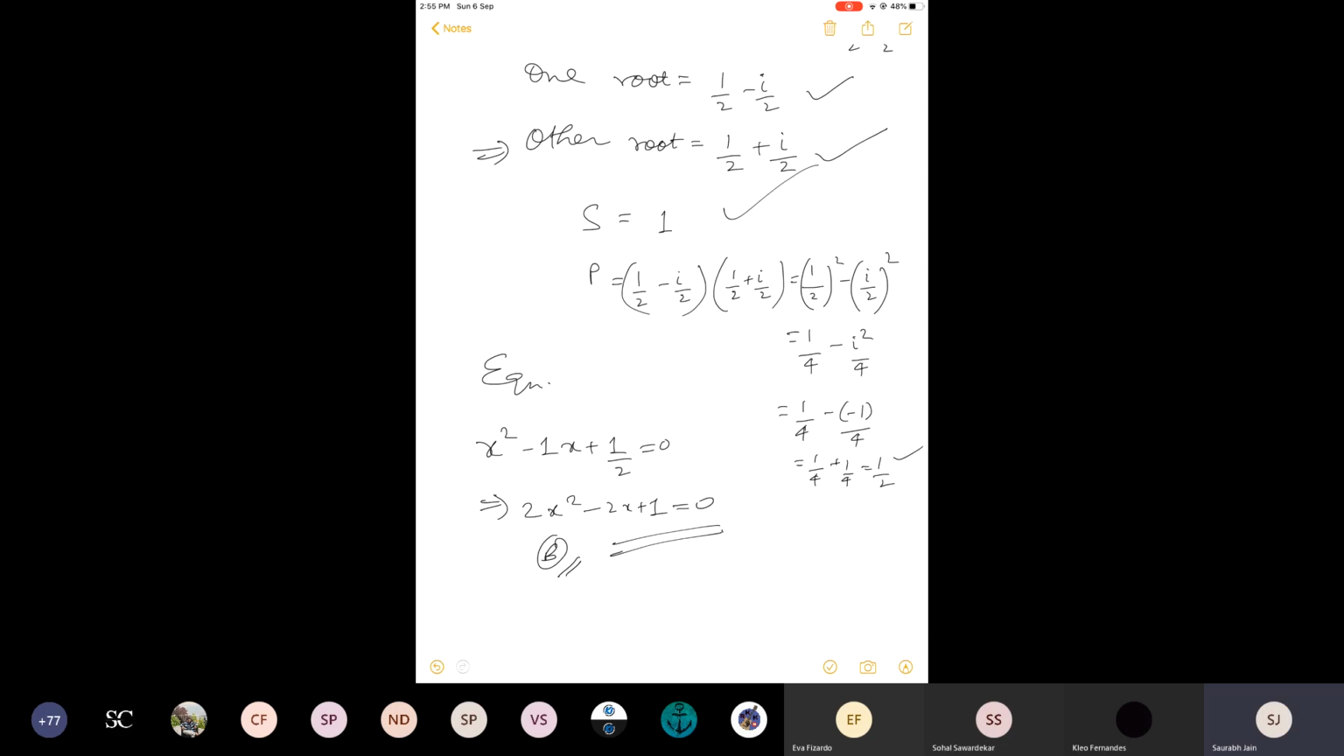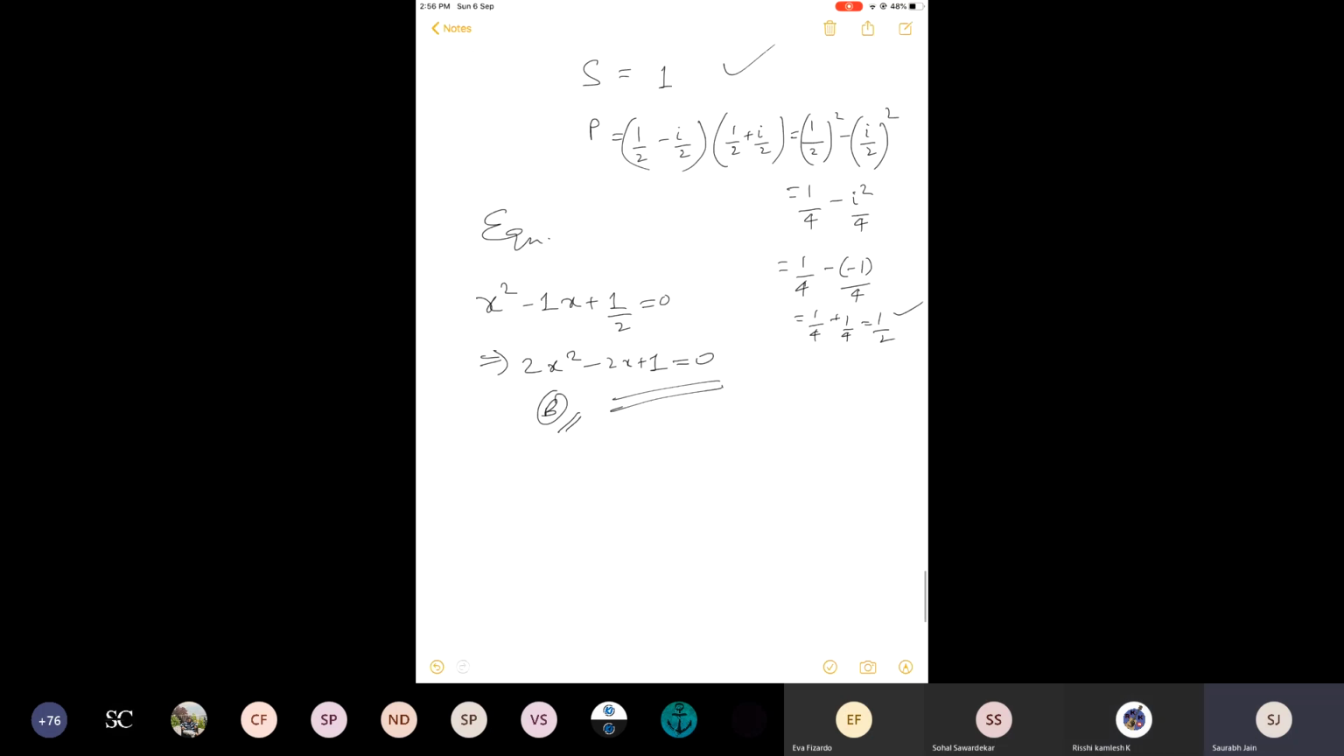Okay, so this is 53. So 52. Same question like 53. I will not solve it completely. Please see. One root is how much? One root is half times 1 plus root of minus 3. They have given it like this.